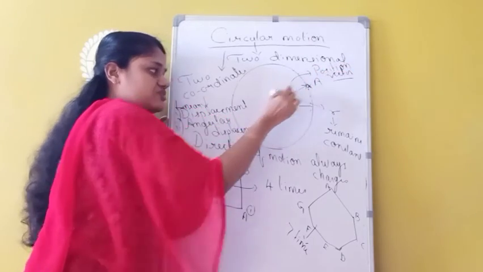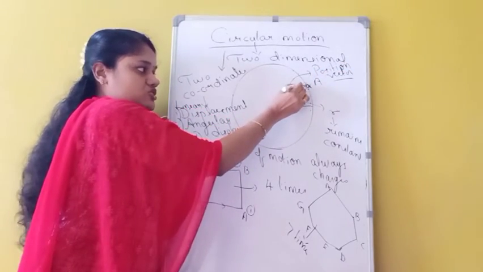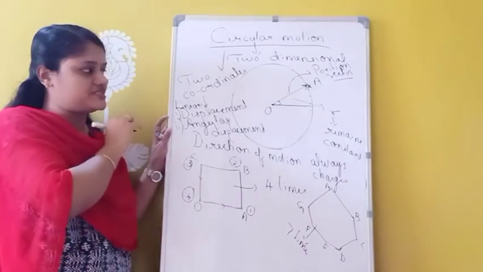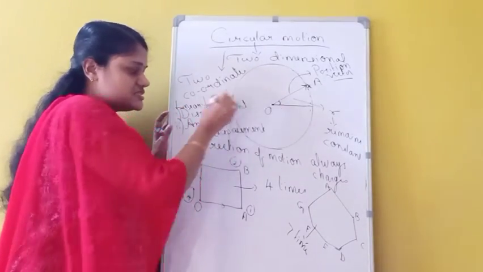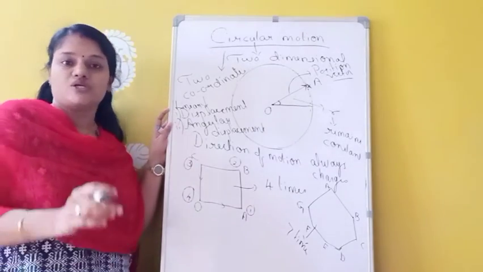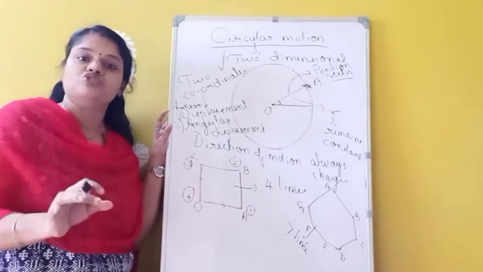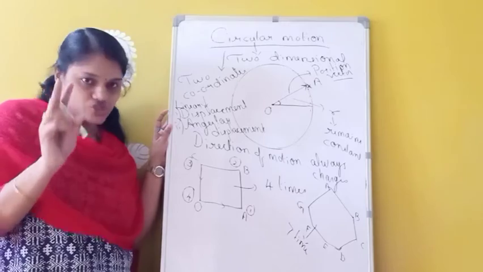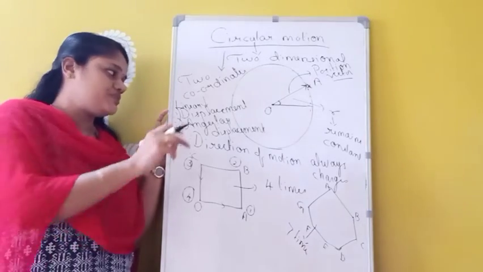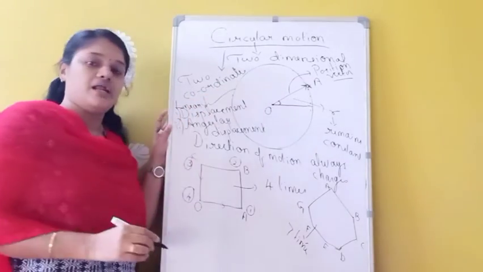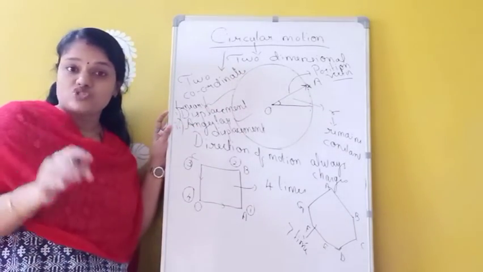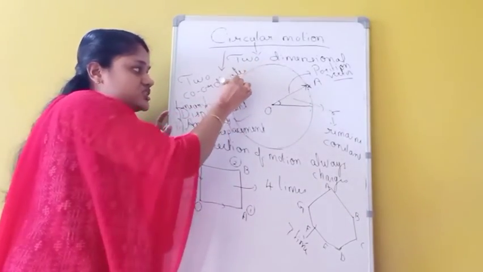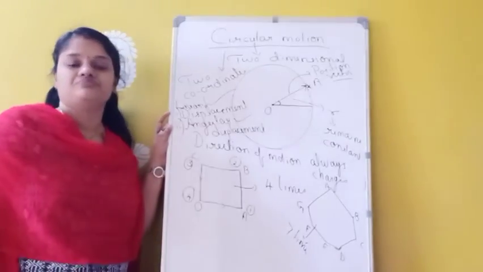Position vector is drawn from where? From the origin to the position of the particle. That will represent which one? The linear displacement of the particle. And this angle represents which one? Angular displacement. So in order to represent the particle in circular motion, we need mainly how many coordinates? 2 coordinates are needed. One for representing which one? Linear displacement. Another one for which one? Angular displacement. And in the case of circular motion, at each and every point, the direction of the particle is changing.